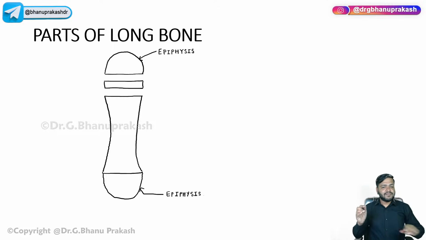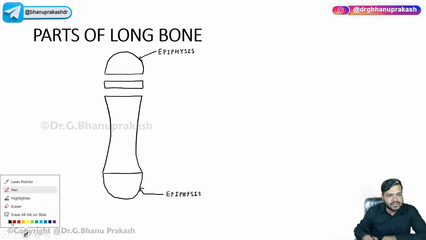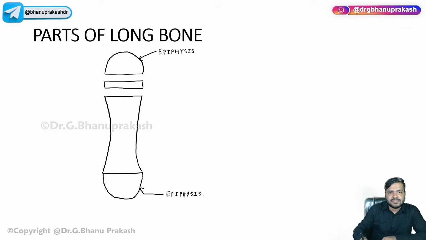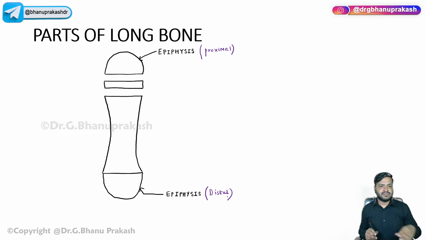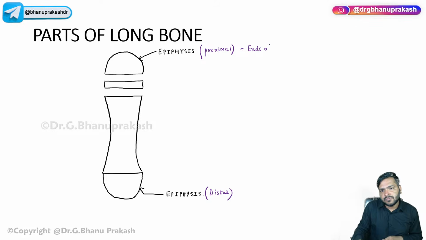So we have the two epiphyses, and they can be differentiated on the basis of proximal and distal. Let us assume that this is the proximal epiphysis and this is the distal epiphysis. Now we have the two epiphyses. Epiphysis simply means the ends of the bone.